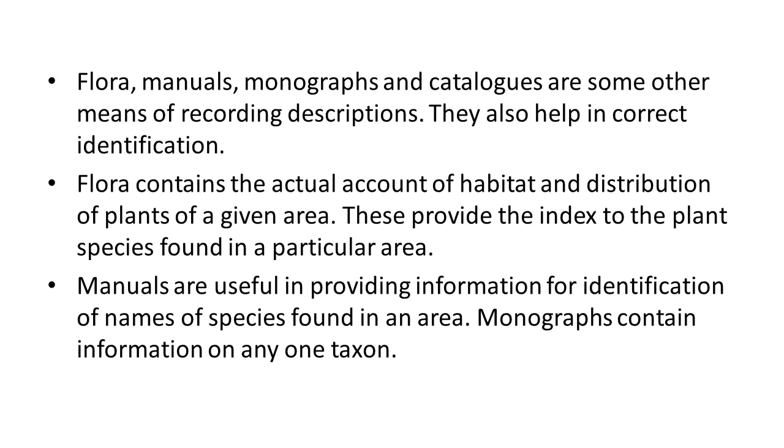Manuals are useful in providing information for identification of names of species found in an area. Monographs contain information on any one taxon. So this way taxonomic aids are all important for the study of taxonomy, as well as flora, manuals, monographs and catalogs. There are also some other useful means of study of taxonomy. So they can also be considered as taxonomic aids.